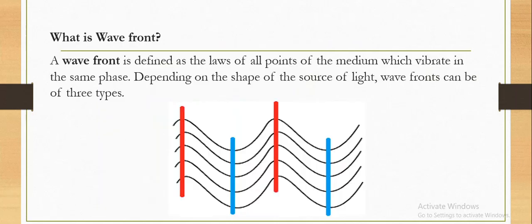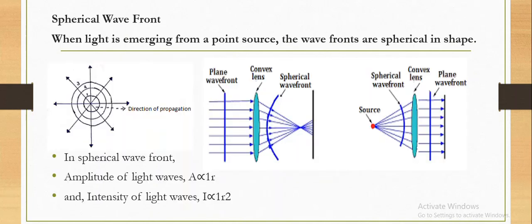What is a wavefront? A wavefront is defined as the locus of all points of the medium which vibrate in the same phase. Depending on the shape of the source of light, wavefronts can be of three types. So, a wavefront is an imaginary surface representing corresponding points of a wave that vibrate in unison.